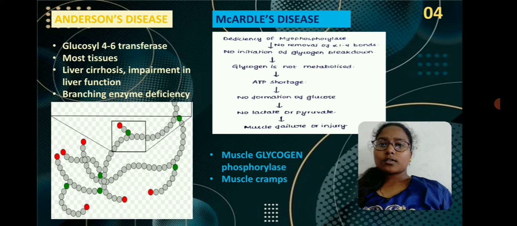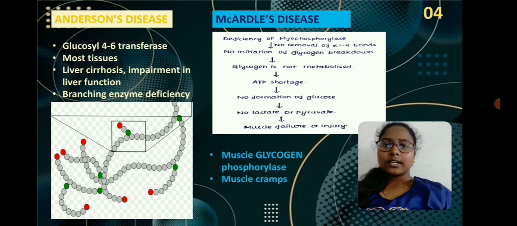As there is no glycogenolysis, glycogen is not metabolized, which results in ATP shortage. There will be no production of ATP as there is no synthesis of glucose. As there is ATP shortage, there is no formation of glucose and no lactate or pyruvate. If glucose forms, then only it enters the glycolysis pathway, and then it converts into pyruvate. Then during exercise conditions it will turn into lactate.